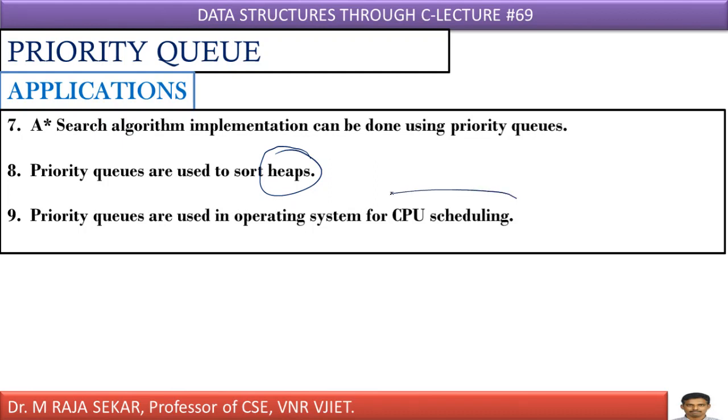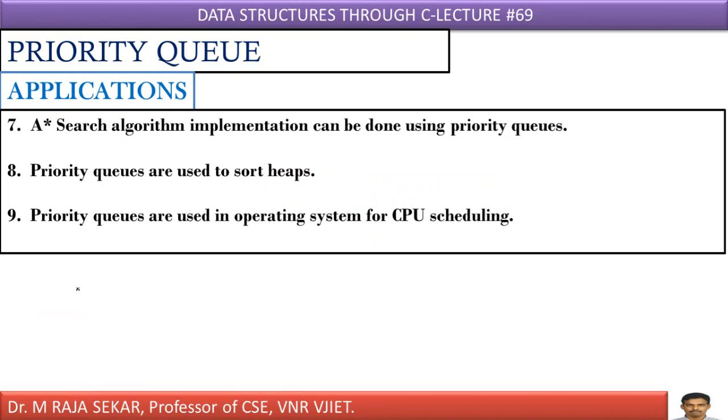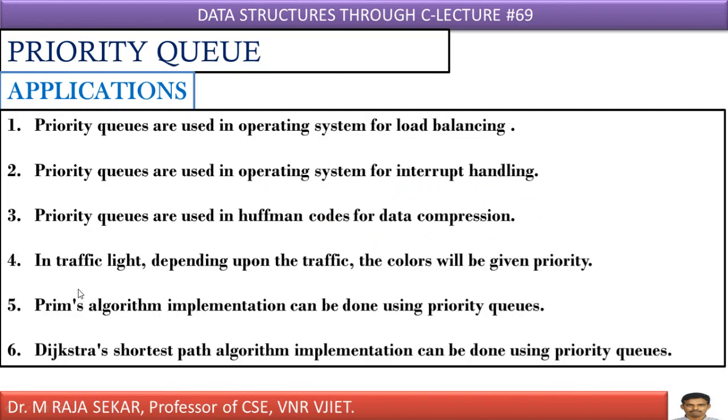Priority queues are also useful for CPU scheduling. There are different scheduling algorithms. These algorithms also you will learn in a course on operating systems or computer organization. For the time being, just try to understand the applications. You will get clarity on these applications in future courses.